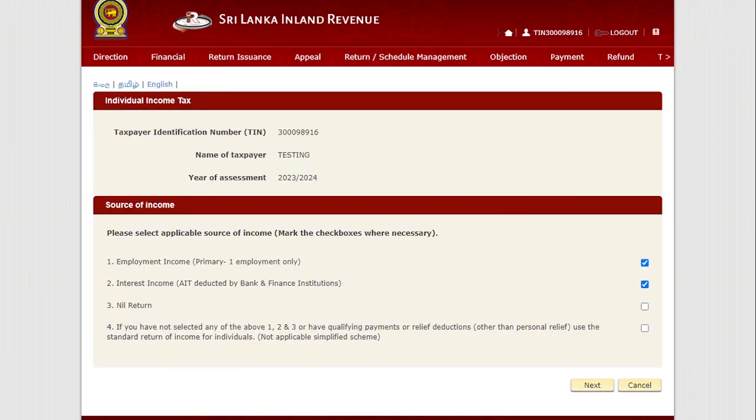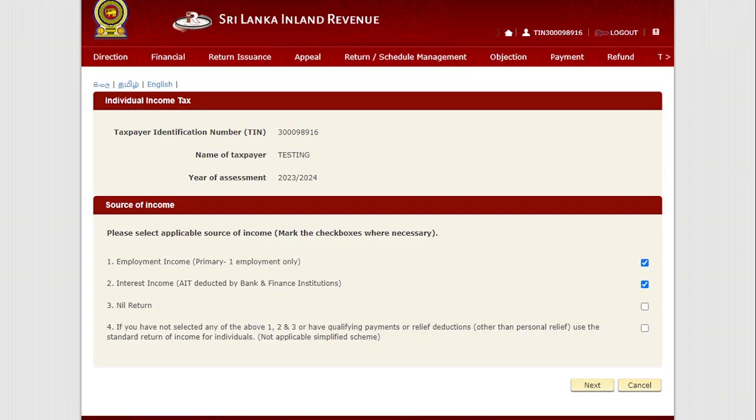Then you have to select the categories that apply to you. The first one is the employment income, that is the primary employment, and interest income. You can click those if applicable. If both are not applicable, then you have to apply the nil return.